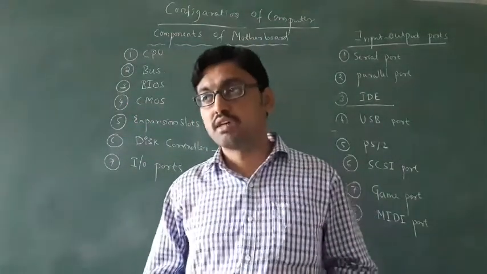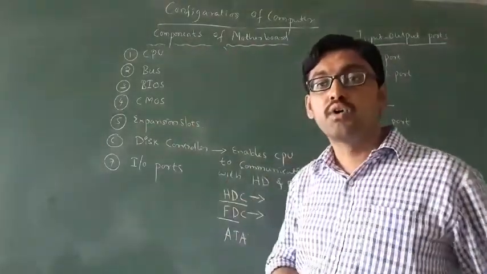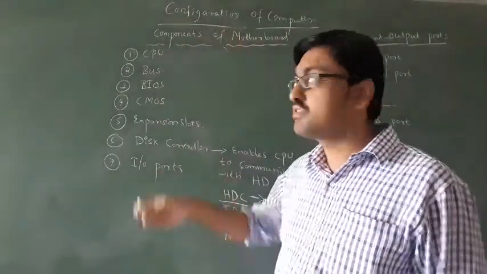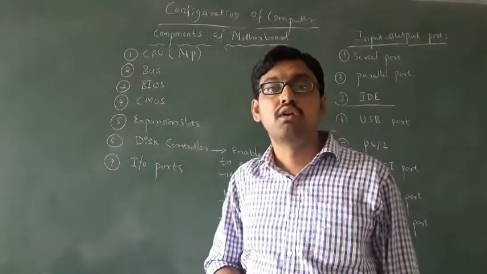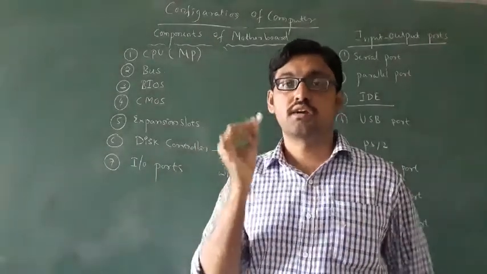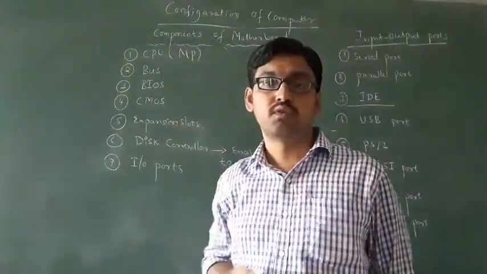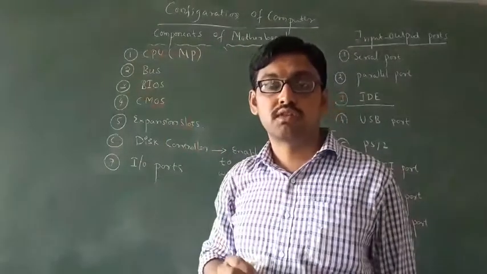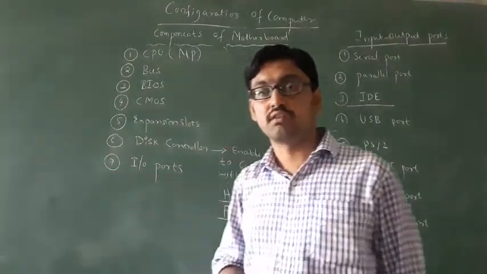Then last class we discussed the components of a motherboard. How many components do we have? Seven components. The first one is the CPU, also called the microprocessor. What is a CPU? It is used for processing data. Last class we discussed what the CPU consists of: the control unit, ALU, and registers.